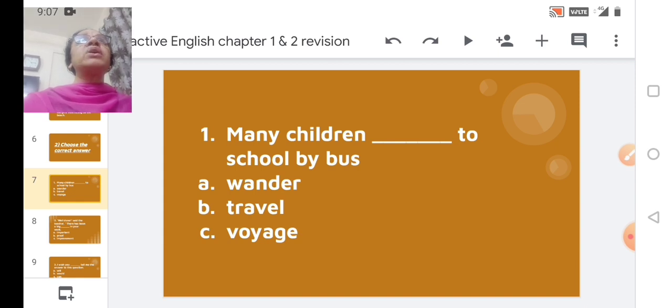Now, many children wander to school. What is the meaning of wander? Wander means just roam about without any aim, looking here and there. That is called wandering. So, many children wander to school by bus. Doesn't sound good. Correct.